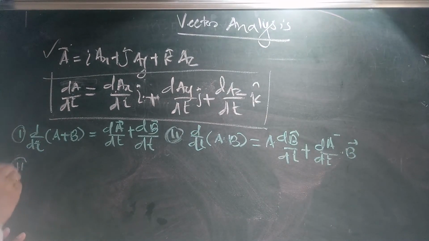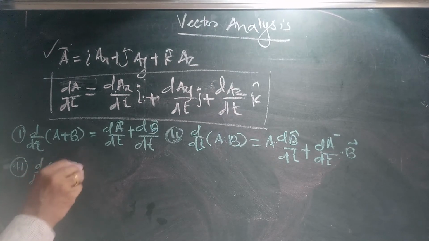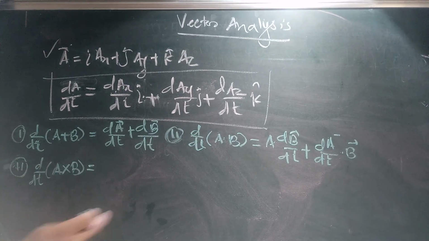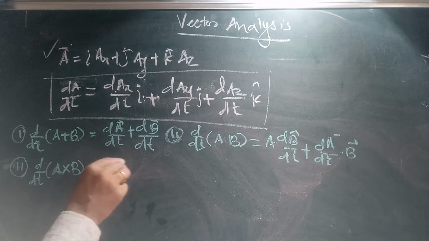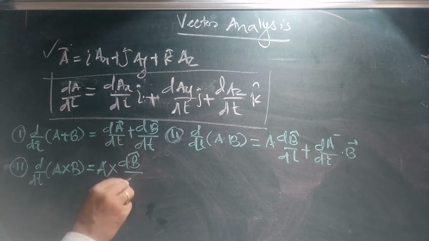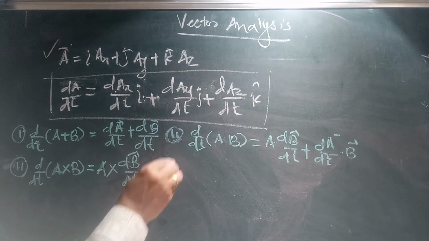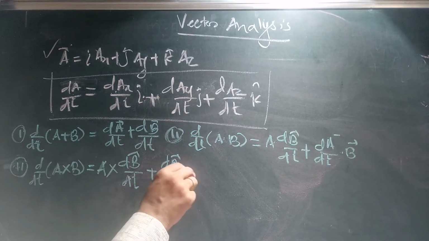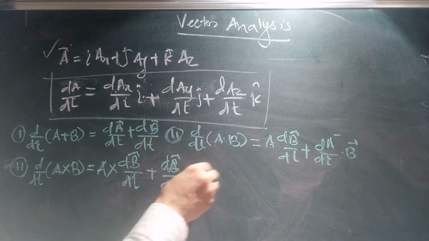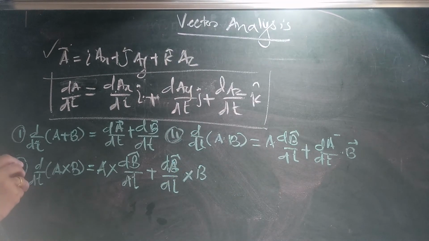The third rule is d/dt of (A cross B), which is equal to A cross dB/dt plus dA/dt cross B. So this is the third rule.